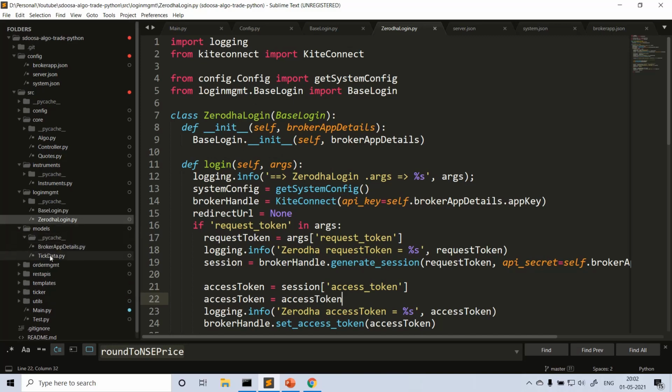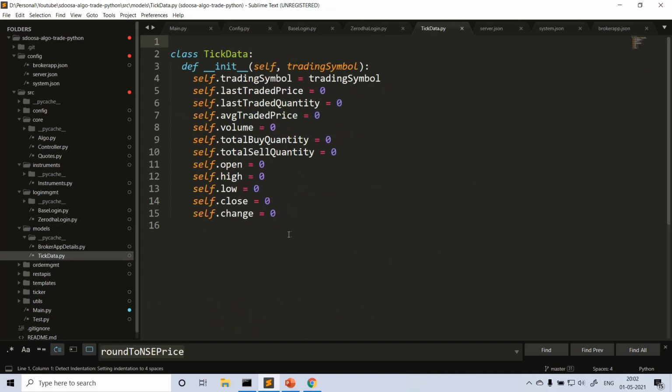Another folder created here is models. Models is nothing but a group of objects. Let's say you want to create some classes, say tick data. What does tick data contain? Trading symbol, last traded price, last traded quantity, average price, volume of the day, open, high, low, previous day close, and the change from the previous day, etc. These are the properties each tick data contains. Whatever models you are going to use across the project, we'll keep adding here. For now, I just created tick data, which we'll be using here.